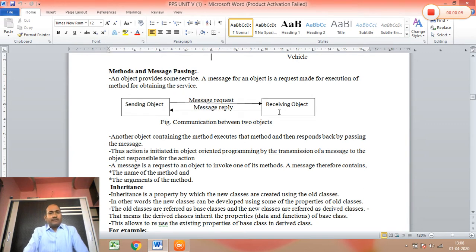Now in this lecture we will see the remaining part of unit number 5. In this lecture we see the methods and message passing. So what is message passing?